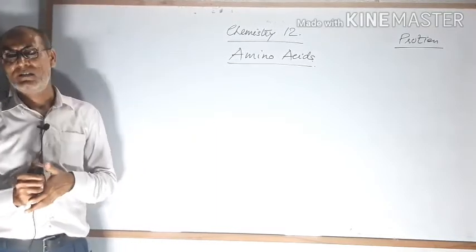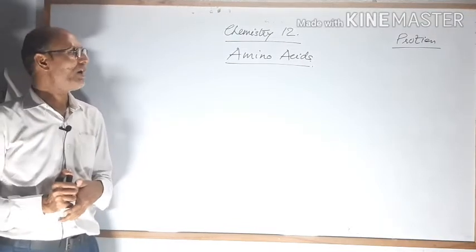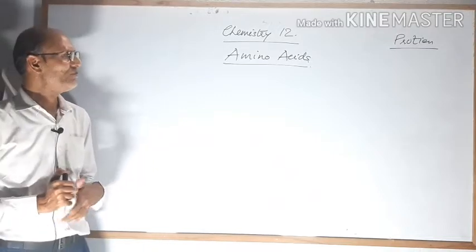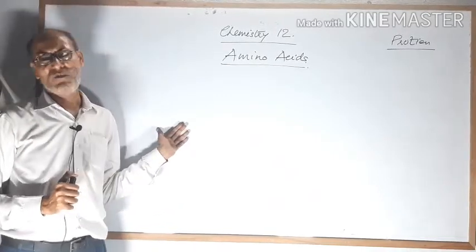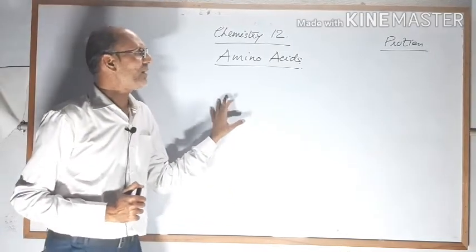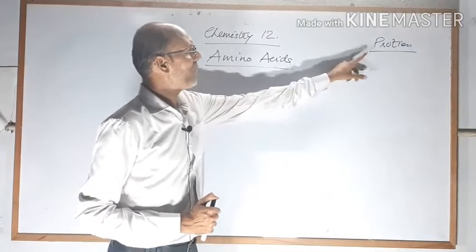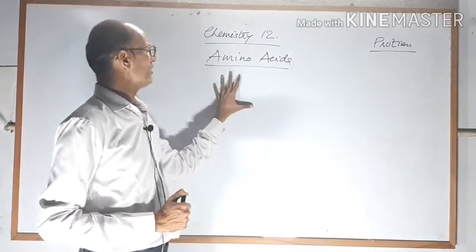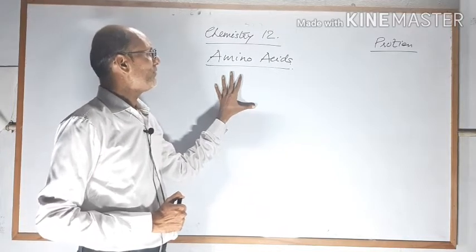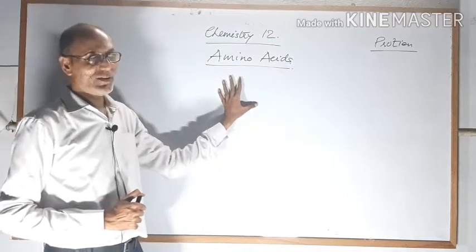Protein is the main source of body building material for our body. Approximately 19% of the human body is made up of protein, and protein is the polymer of amino acids. That means it is formed by the combination of a large number of amino acids. So when you study protein, first we have to know about the amino acids.